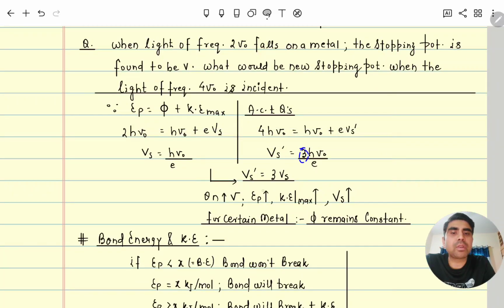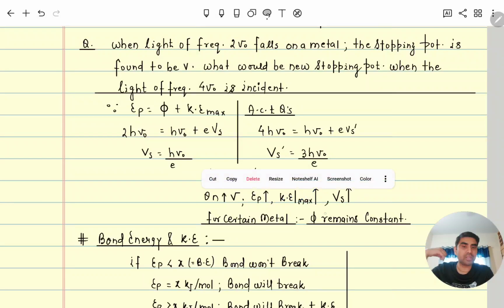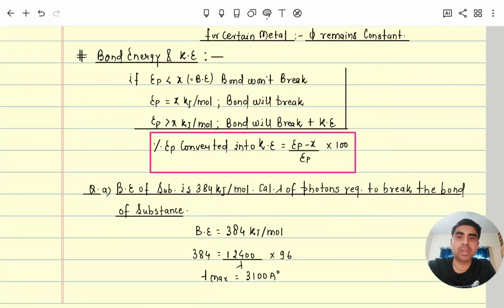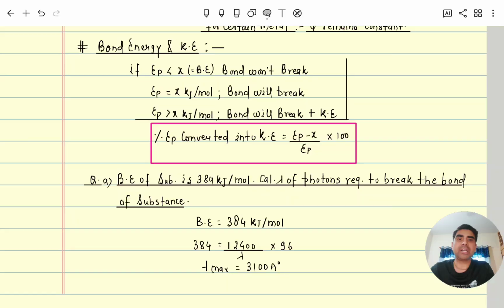So the stopping potential V' will be 3hν₀/e, which means we can see the stopping potential increased by 3 times. This means that if the frequency of the photon increases, then the kinetic energy will increase, and the stopping potential will also increase. For a certain metal, the work function remains constant. By increasing the energy of the photon, the kinetic energy also increases, and subsequently the stopping potential also increases. Clear?